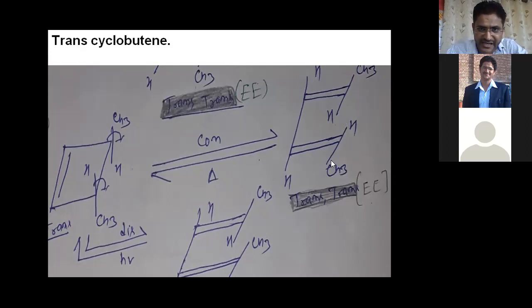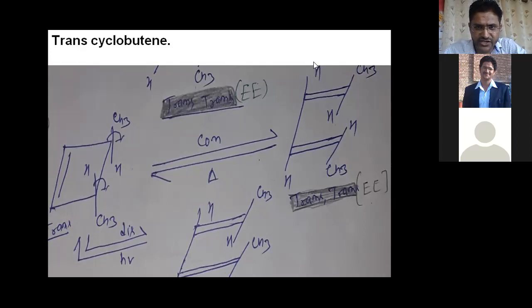So this part is called the E part, because the two highest priority groups are on opposite sides, right? Now after that, if you think about this top part,